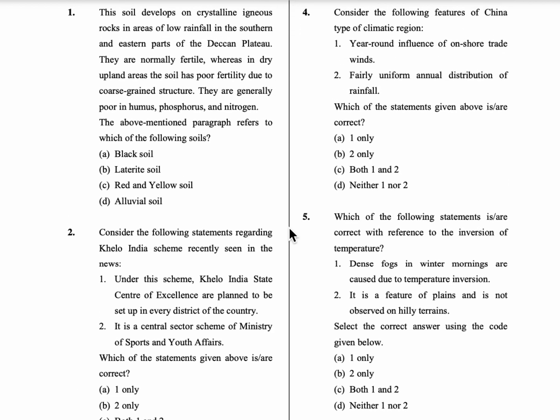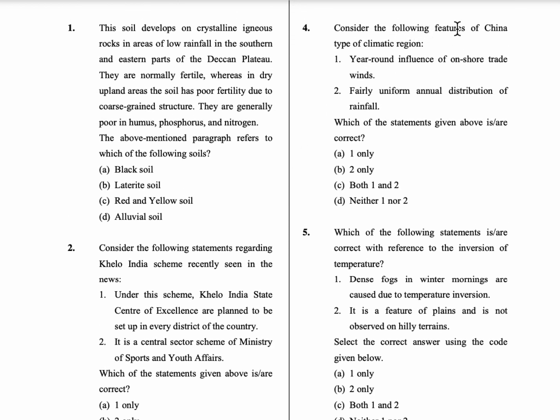The fourth question is: consider the following features of the China type of climatic region. The first statement is year-round influence of onshore trade winds. The second statement is fairly uniform annual distribution of rainfall. So both these are correct. Both these are features of the China type of climatic region. So option C, that is, both are correct.